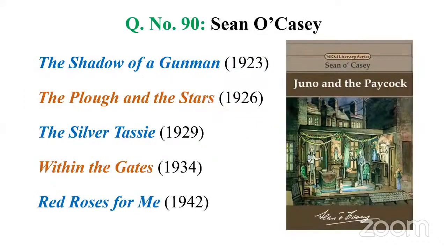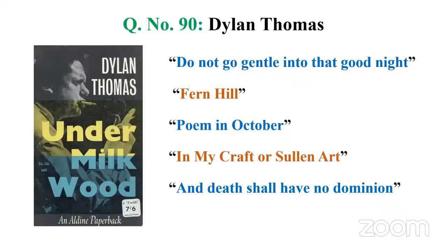Then we have another Irish playwright, Sean Casey, and Sean Casey's work given here, Juno and the Paycock. Other works, let's get to know them. The Shadow of a Gunman, The Plough and the Stars. Third one, The Silver Tassie. Then fourth, Within the Gates, and last one here, Red Roses for Me. So these are some of his major works. So 2 Irish playwrights. Then the third one, a Welsh poet.